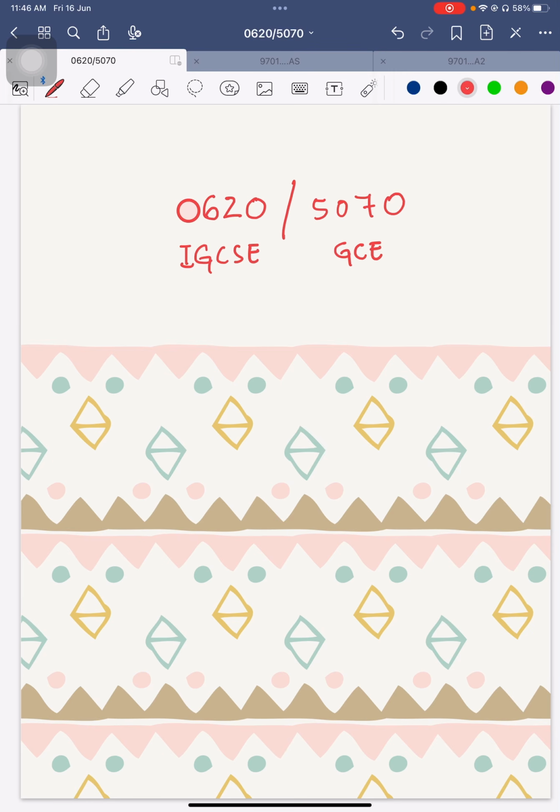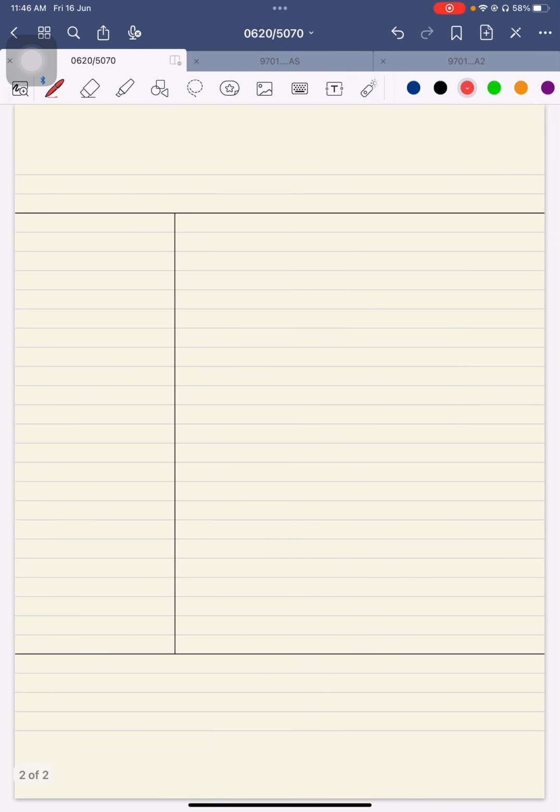Initially, two years before, their syllabus contents had a little bit of change, but their paper patterns were more or less the same. I'm going to discuss the changes in the paper pattern and the syllabus as well. But from the current year 2023 and onwards, all their content and paper pattern have been made similar. You may say they have been merged together, or that they are perfectly similar in case of chemistry. So I'm telling you about 5070 first of all, and then about 0620, which will clarify the situation.